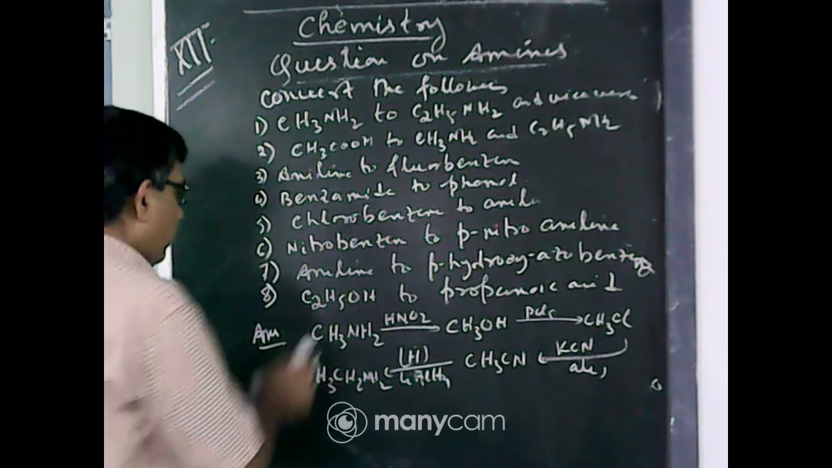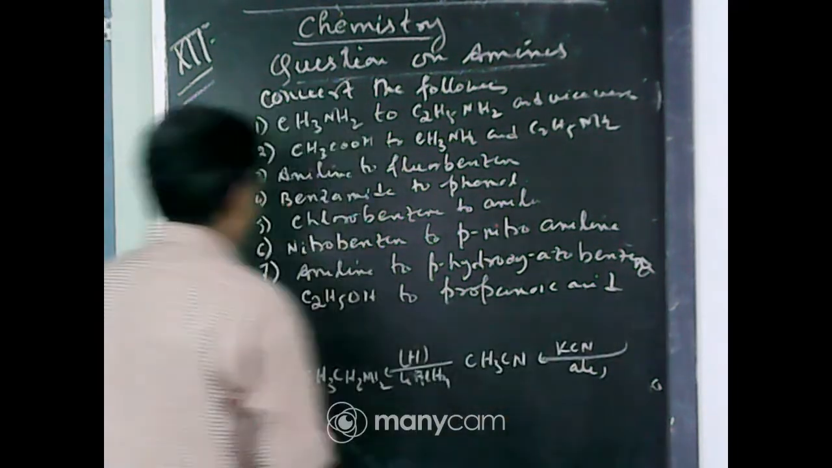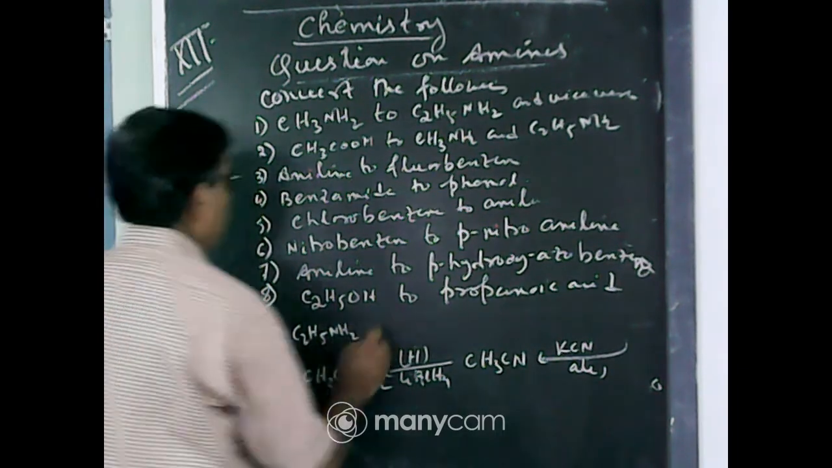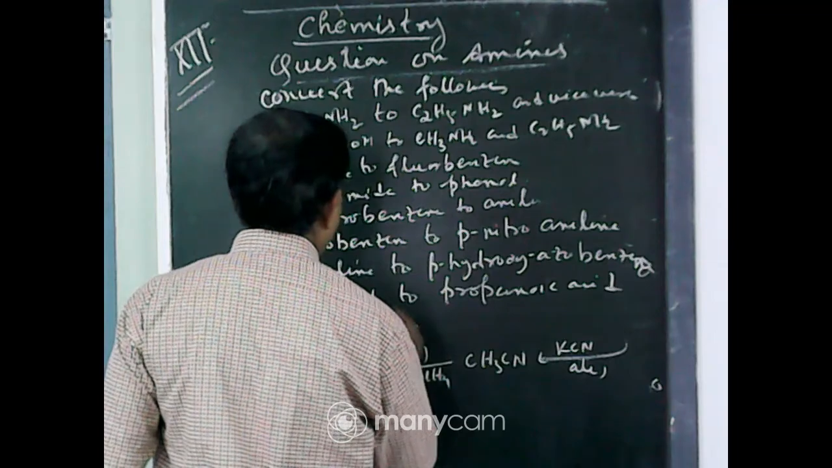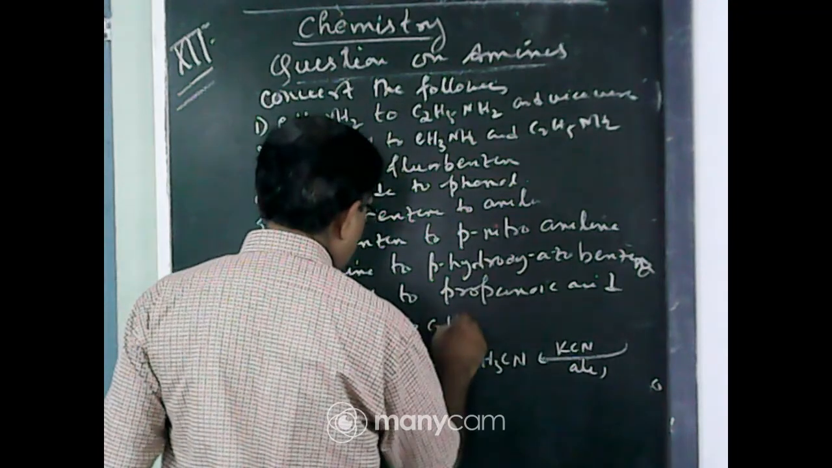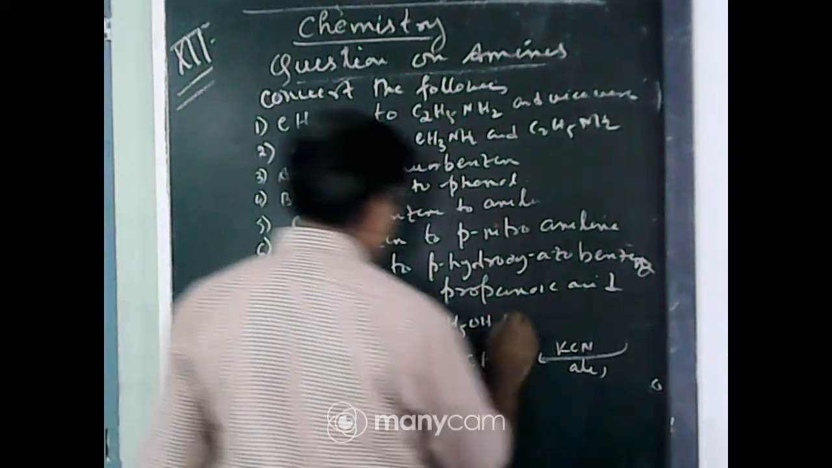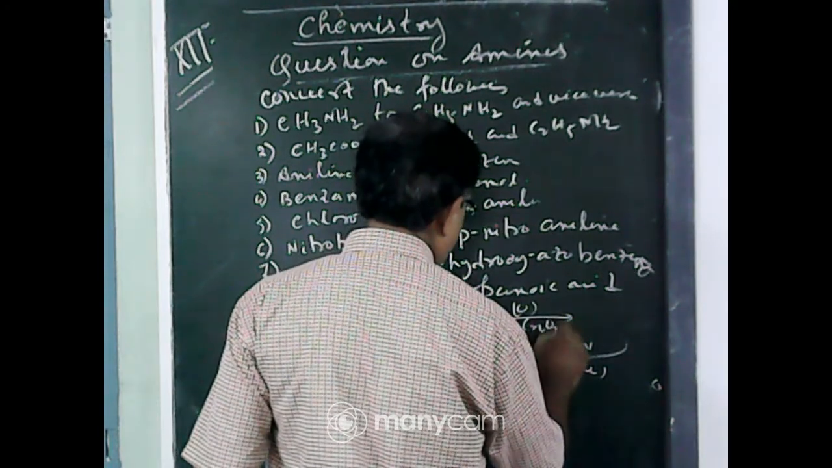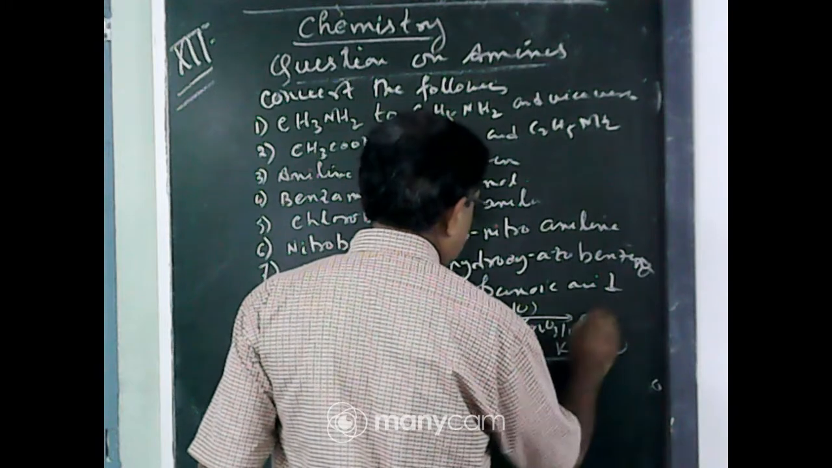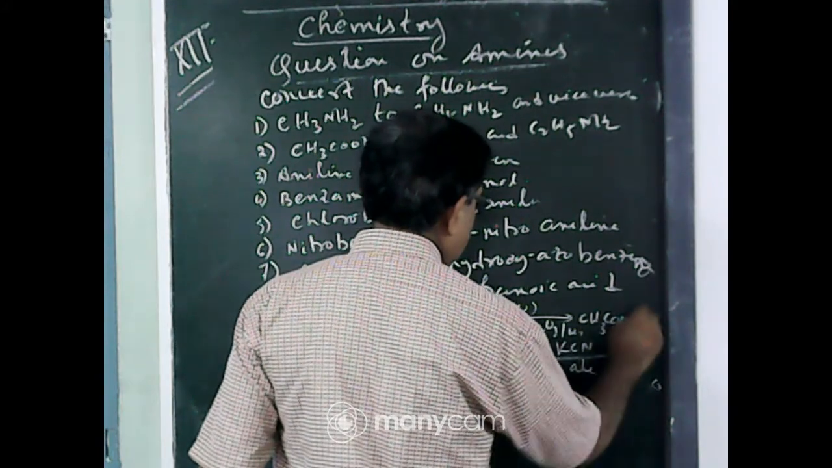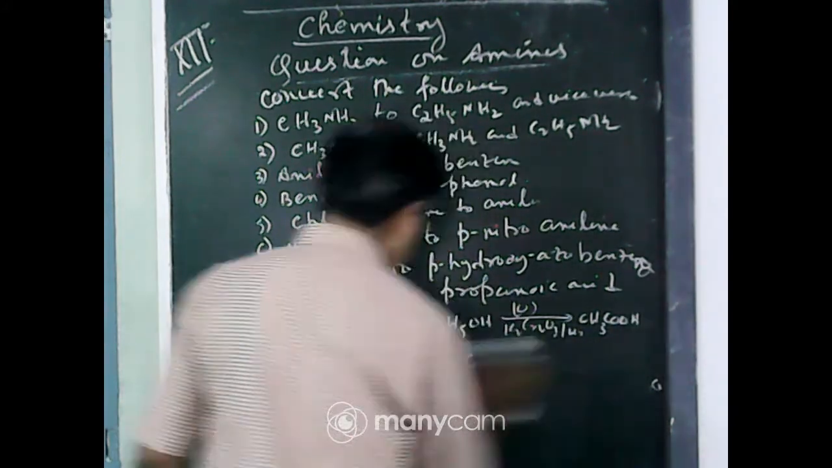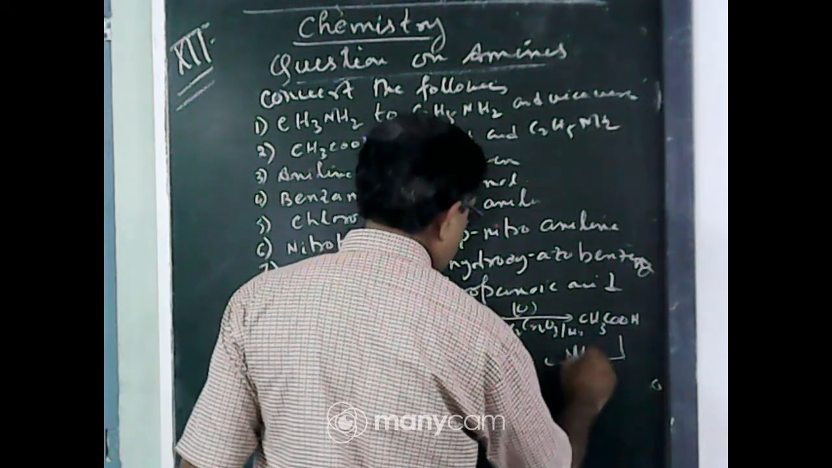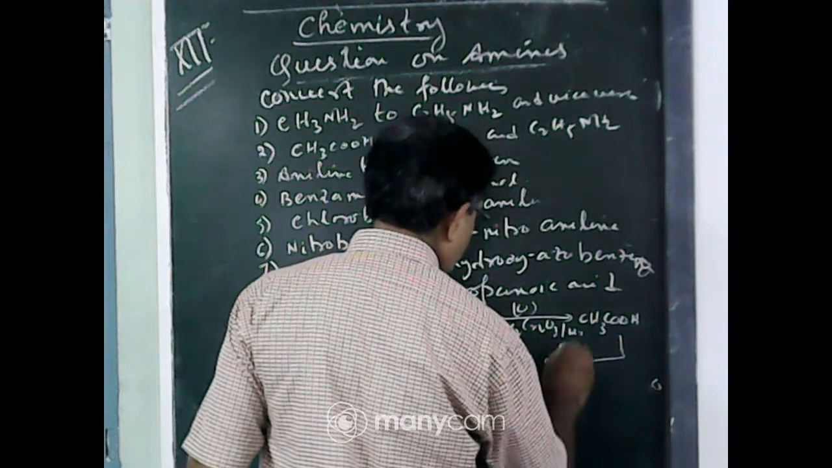Ethylamine to methylamine. So first write ethylamine, C2H5NH2. Again you write HNO2, nitrous acid, alcohol, C2H5OH. Now oxidation by K2Cr2O7 or H plus. It directly gives acid, CH3COOH. Now heat with ammonia.